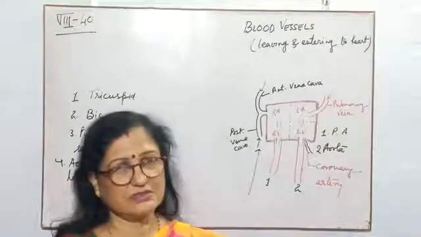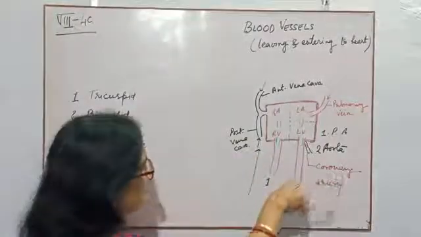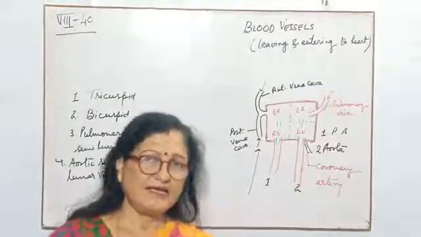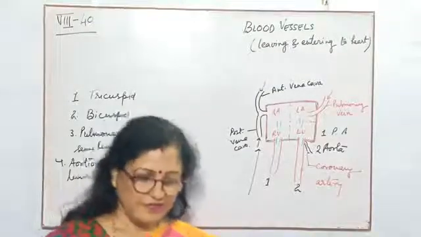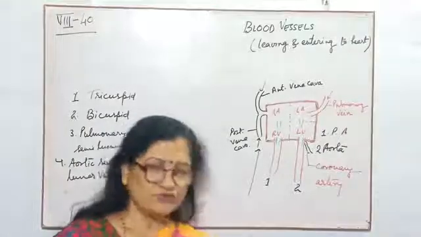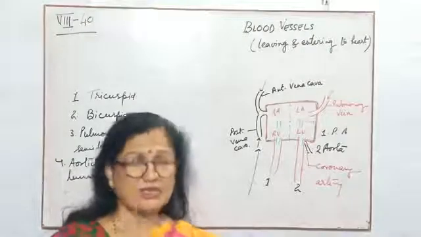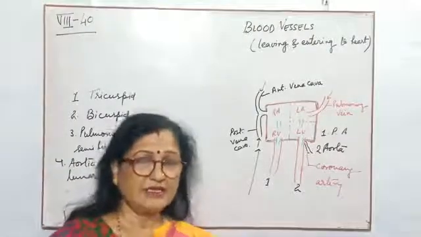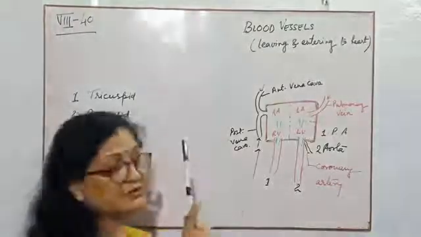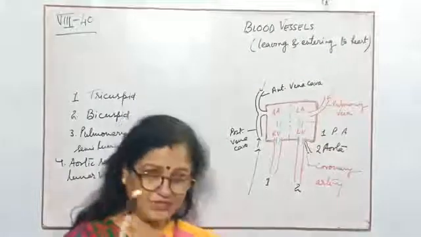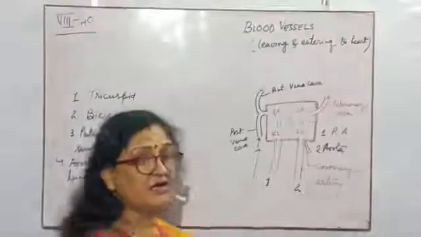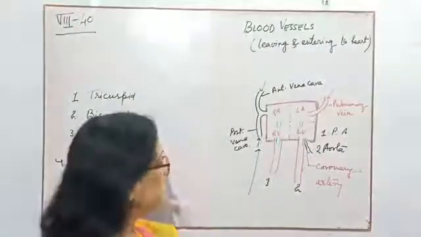right auricle. So children, these are the blood vessels leaving and entering the heart. The leaving vessels will carry the oxygenated blood and distribute it to the organs or body parts. Then after function, the deoxygenated blood carried by the veins will be carried to the vena cava, and the vena cava will bring it to the right auricle. Children, this is the circulation.